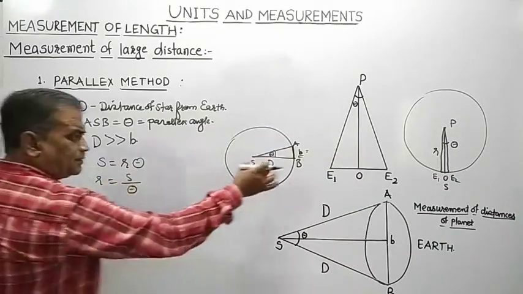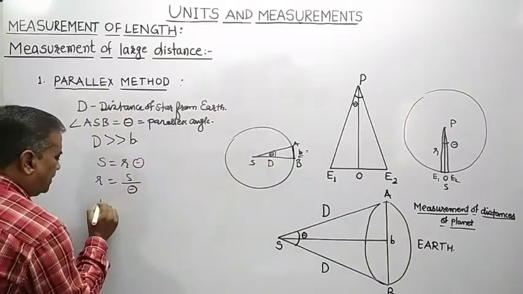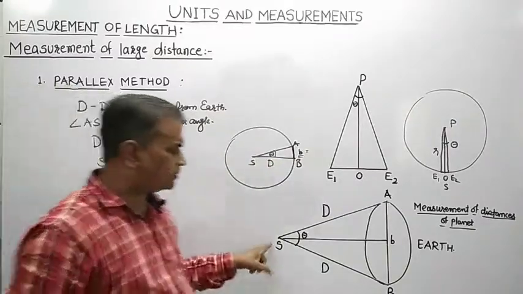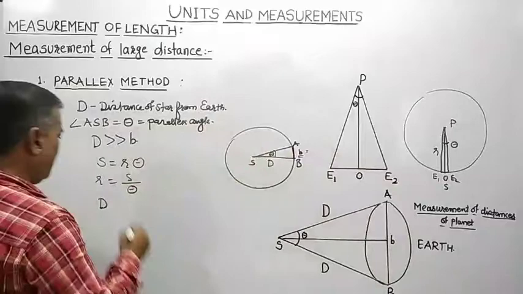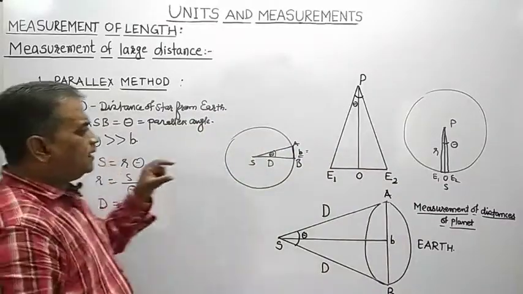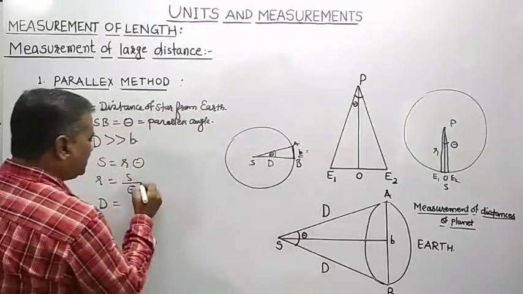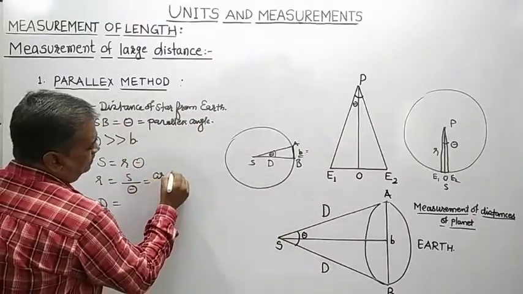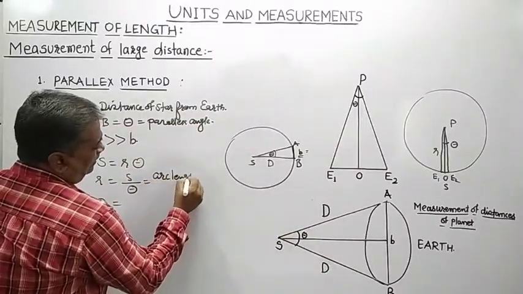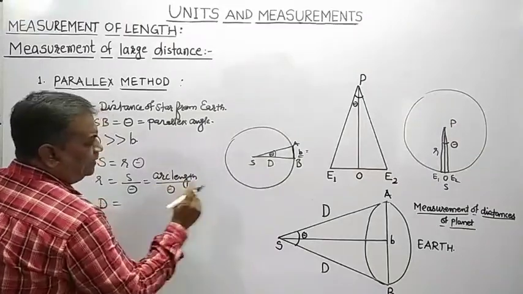See here, R means radius, the distance of star from the earth. S means actually length of arc. What is arc length here?